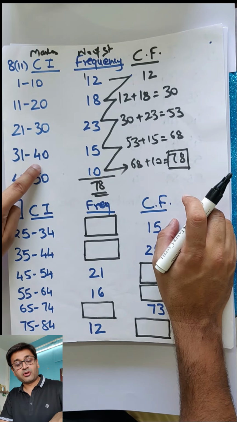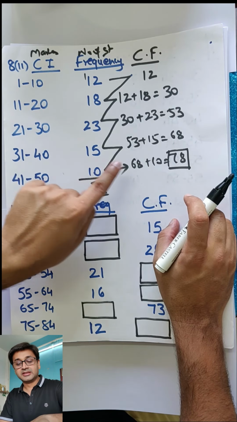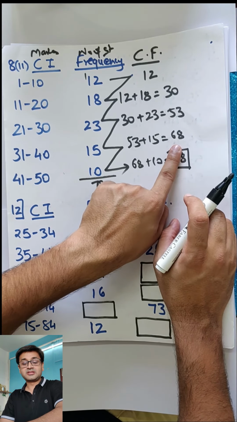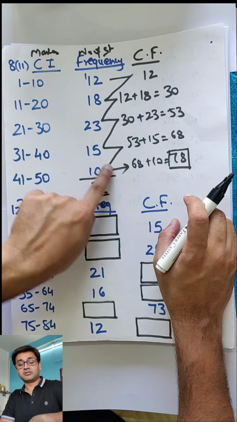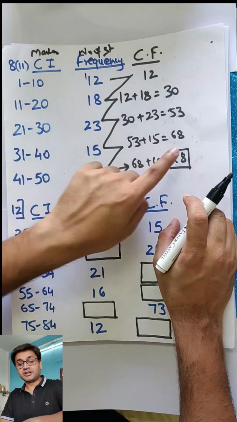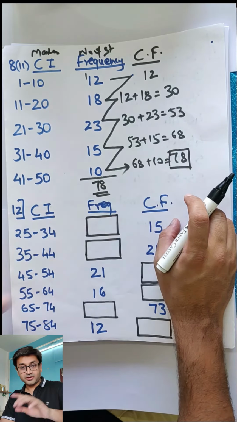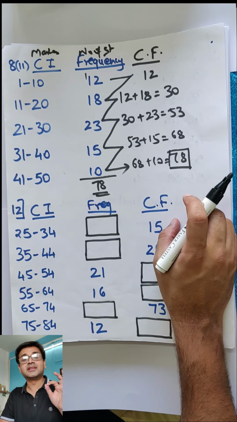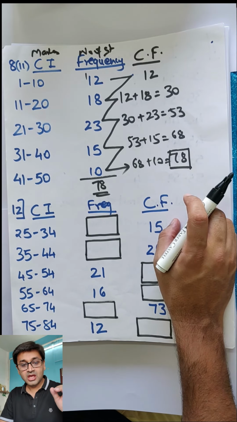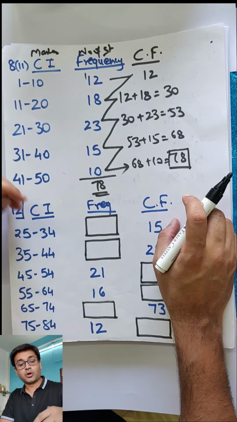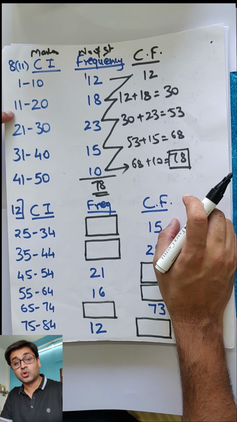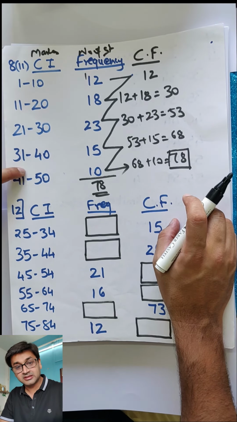How many scored less than 40? Now don't waste your time adding this. Directly say this number, because this number is actually a total of all this over here. So less than 40, 68 people have scored. Are you getting it? This is called less than cumulative frequency. Why less than? Because you are starting from the top, and my questions also were how many have scored less than 20, less than 30, less than 40.